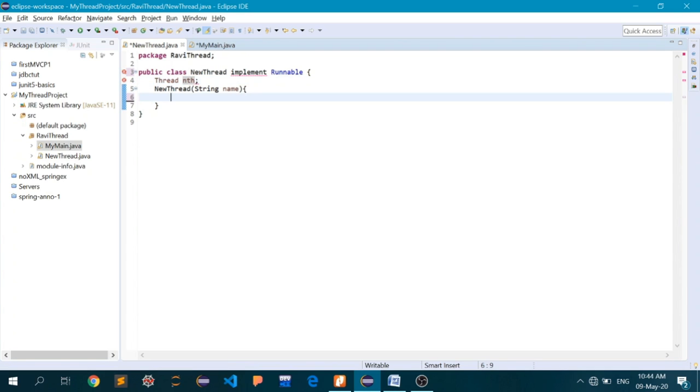You can remember how we have done that by using the keyword new. So new Thread, and I will pass the object this and name.